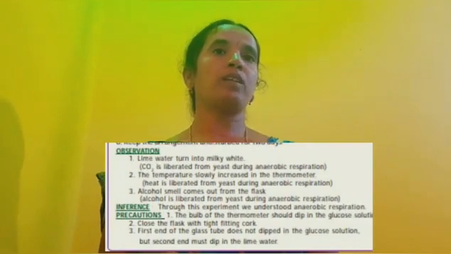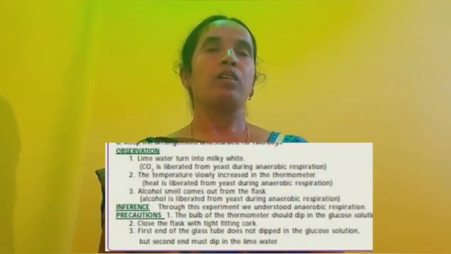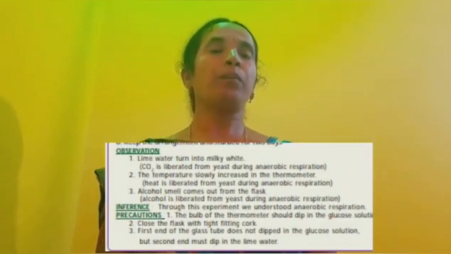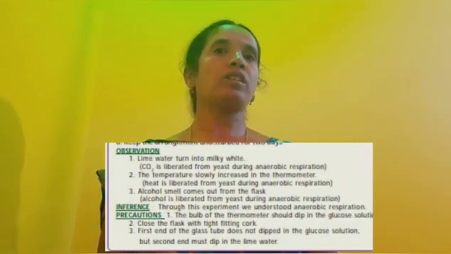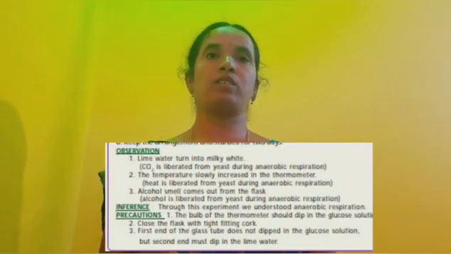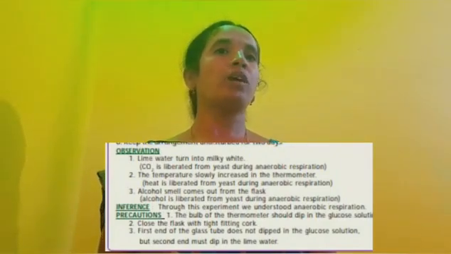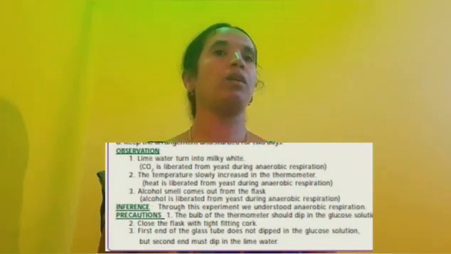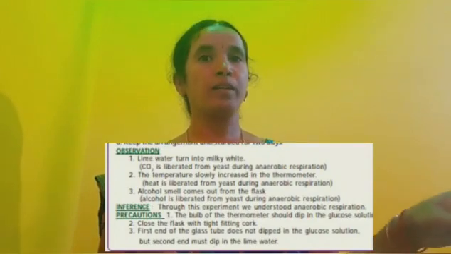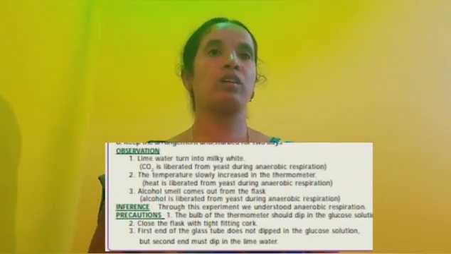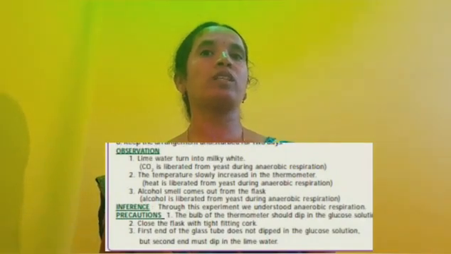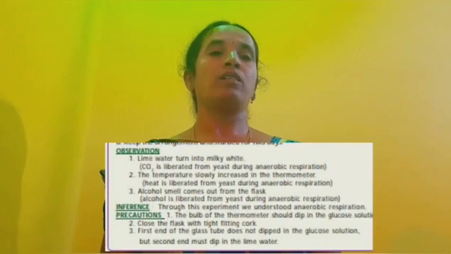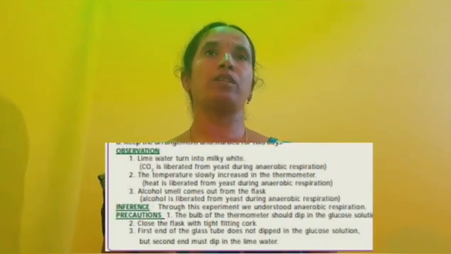Through this experiment, we understood anaerobic respiration. Next, precautions. When we do this experiment, we take some precautions. What are the precautions? The bulb of the thermometer should dip in the glucose solution. Next, close the flask with a tight-fitting cork. Okay. Anaerobic respiration.